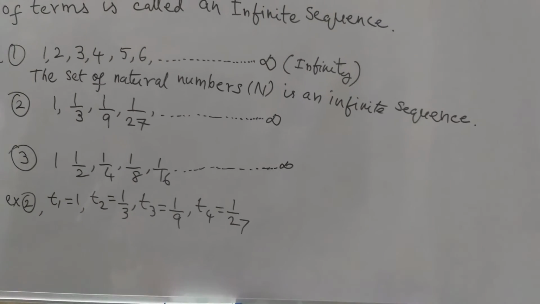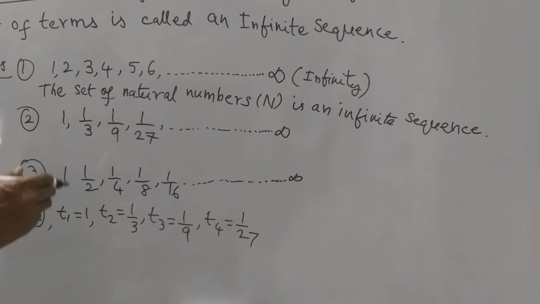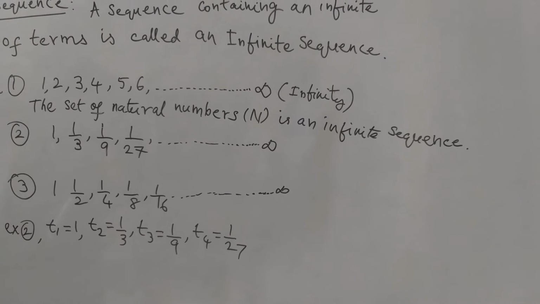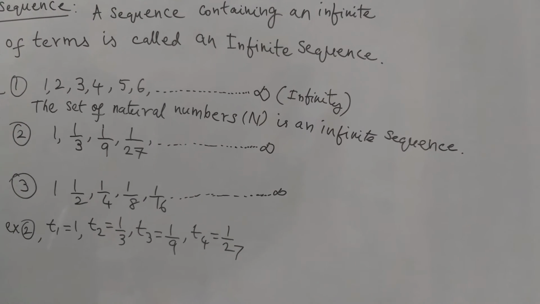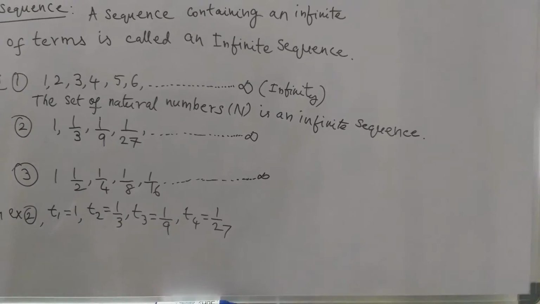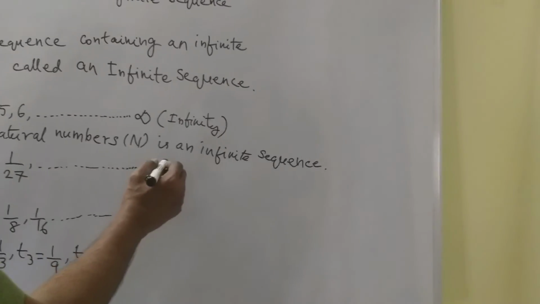It is also following a certain rule or mathematical pattern. We have to check this one. It seems to be a ratio. Ratio is appearing in this. Suppose we are taking 1 by 1 here.